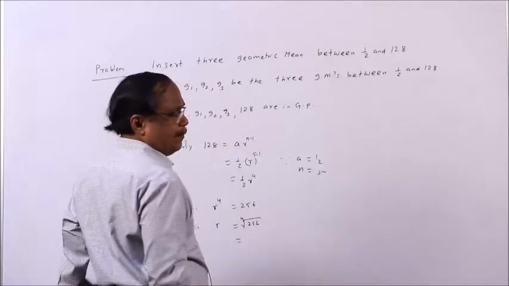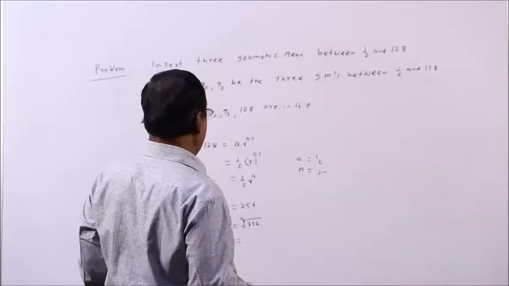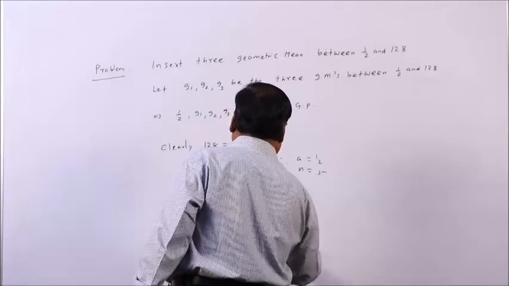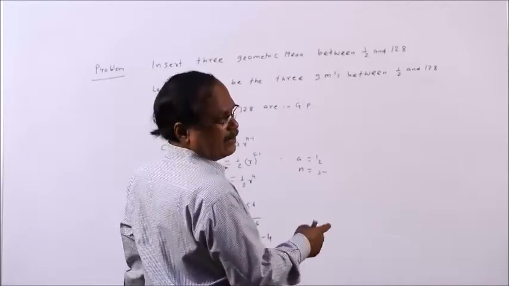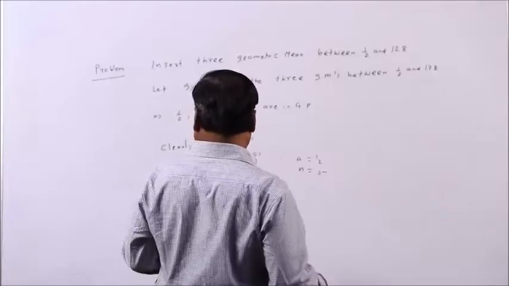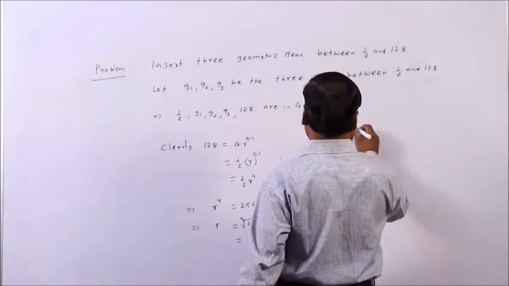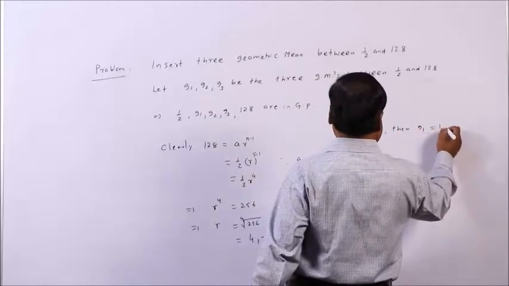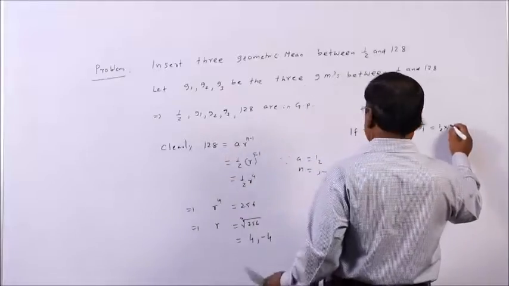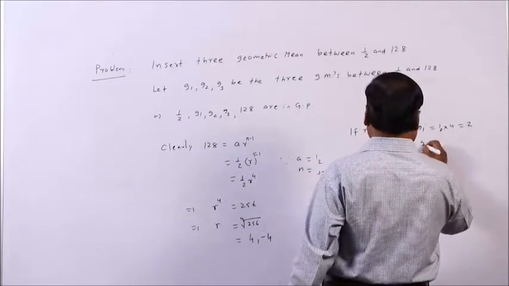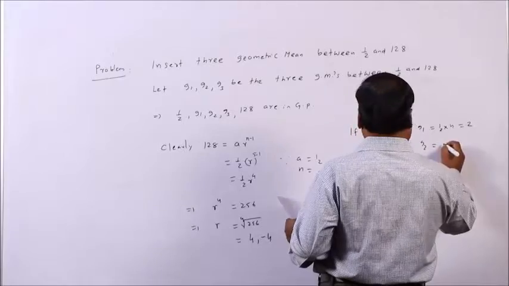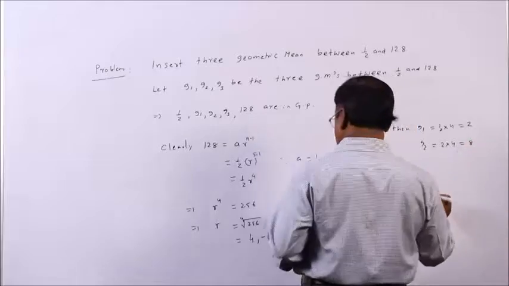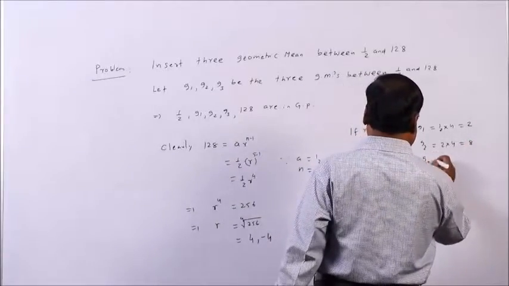Since this is an even root, the 4th root is either 4 or minus 4. 4 repeated 4 times, or minus 4 repeated 4 times. All right. So, if R equal to 4, then G1 is your AR, this is 2. So, G2 will be 2 into common ratio, this is 8, and G3 will be 8 into